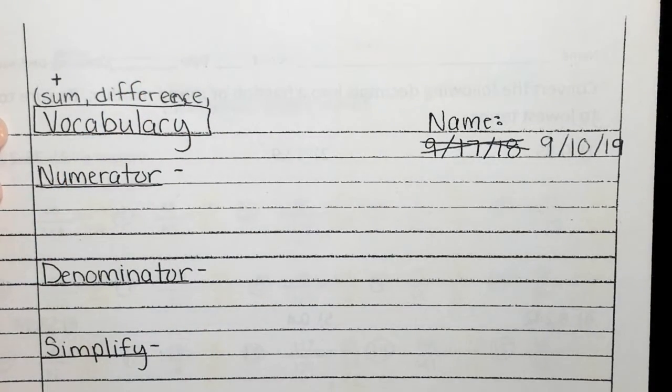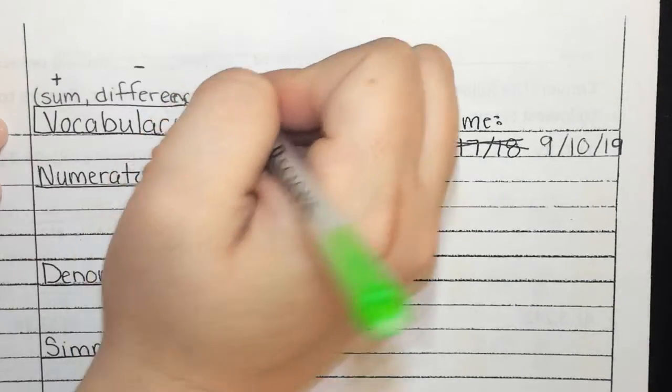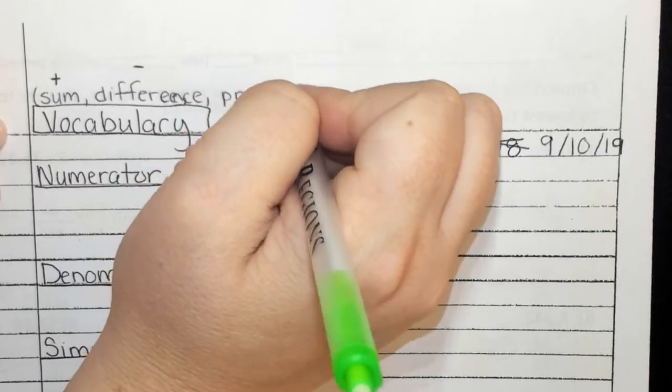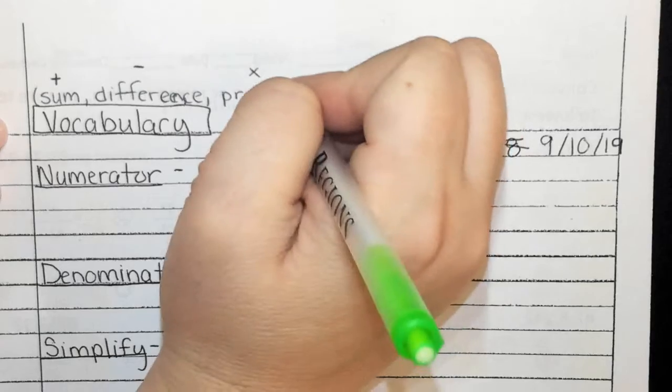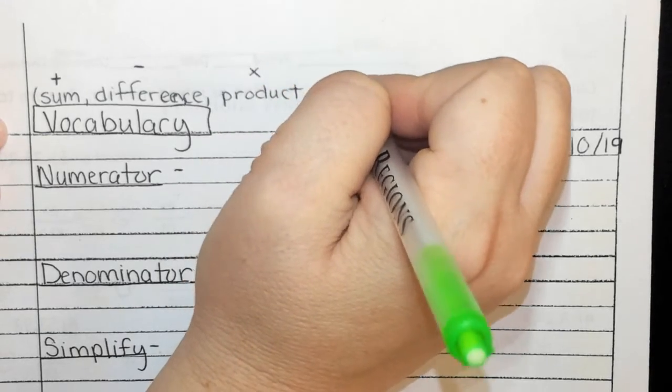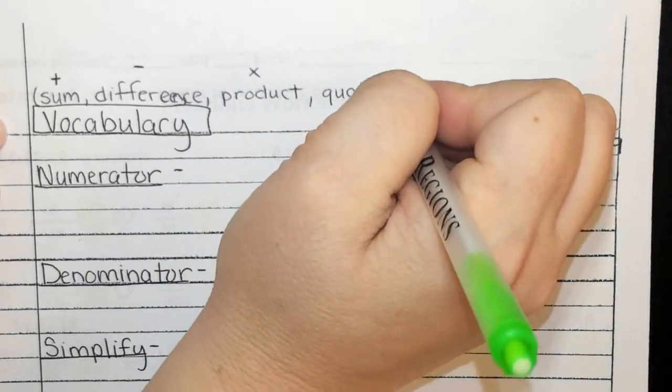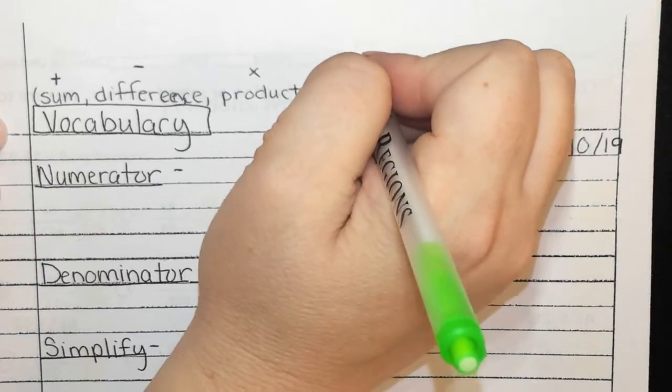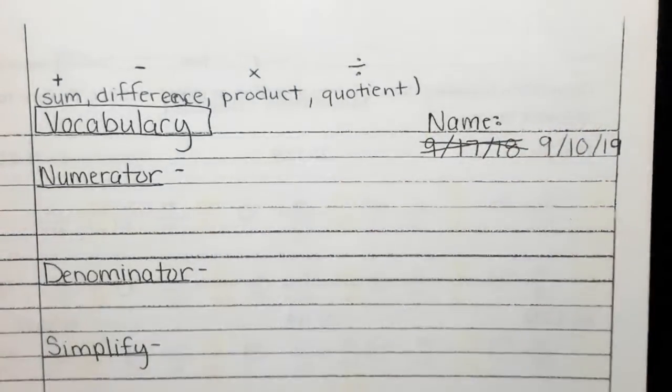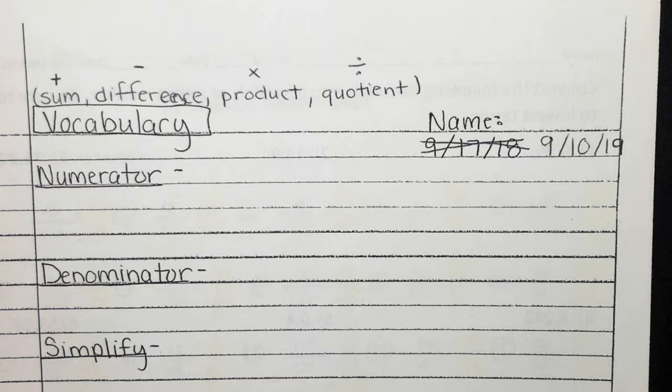Difference means what was happening? Subtraction. Product means multiplication. So I put a little times symbol. And quotient means division. These will be on the test again for this Wednesday. I'll work on getting together a Quizlet to send out tomorrow. In addition to these old vocabulary words, we do have some new vocabulary words.